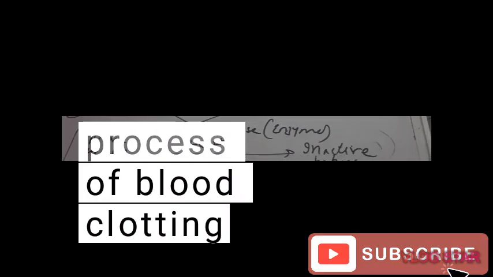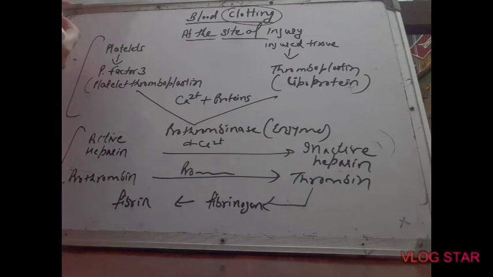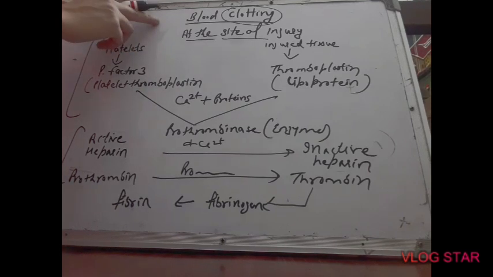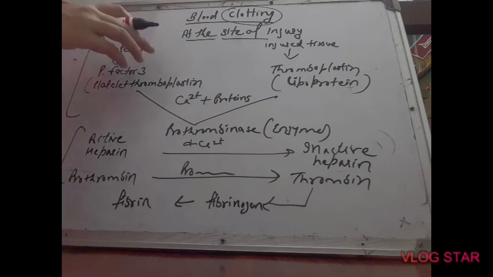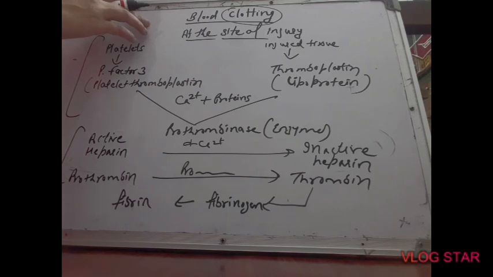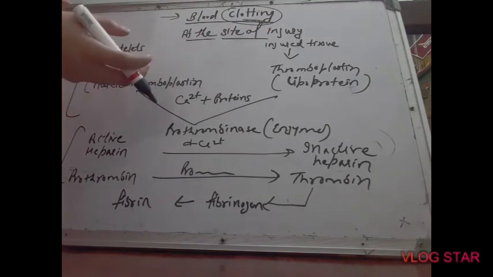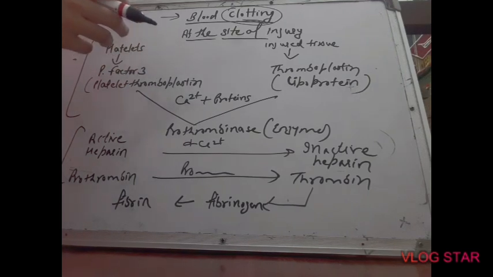Today's topic is blood clotting. What is blood clotting? It is the process of forming clots of blood outside the body after an injury. Whenever any injury takes place in our body and blood starts oozing out, to stop the excessive loss of blood, it undergoes the process of clotting. It forms a clot so that more blood cannot come out of the body.